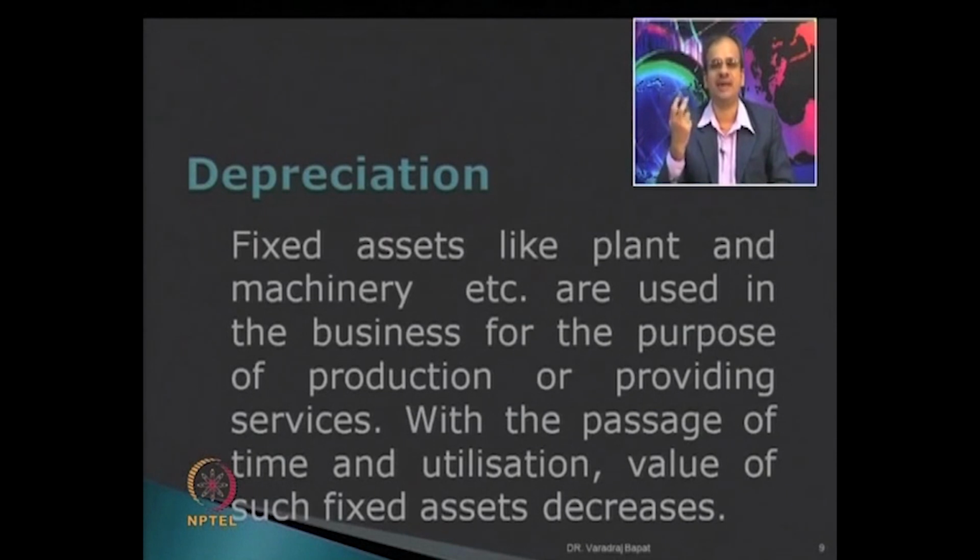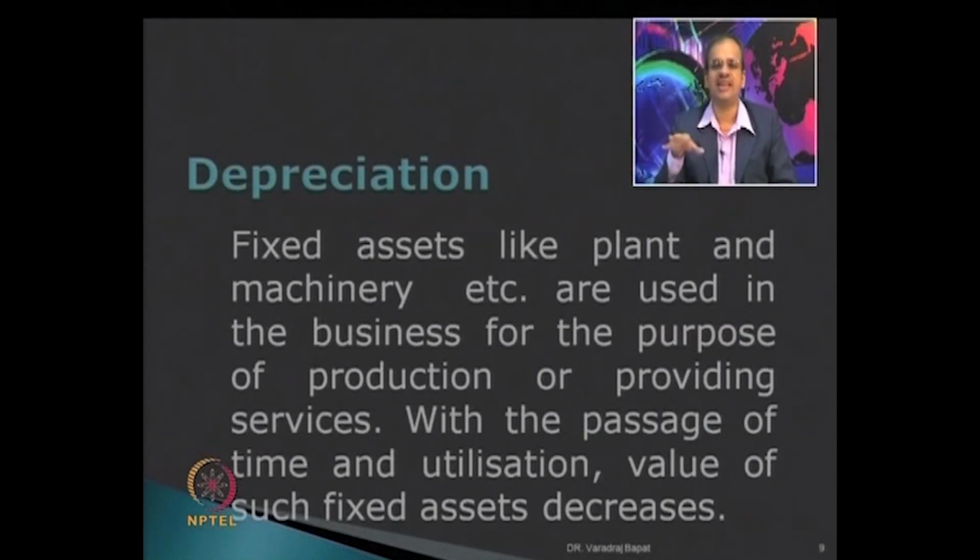Now what do you understand by depreciation? You know that fixed assets like plant and machinery, as and when they are used, the value of such assets is bound to decrease, and assets have a certain useful life. They are not there forever.